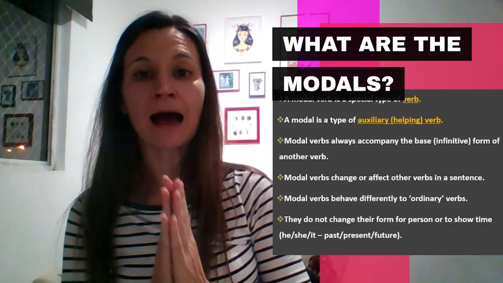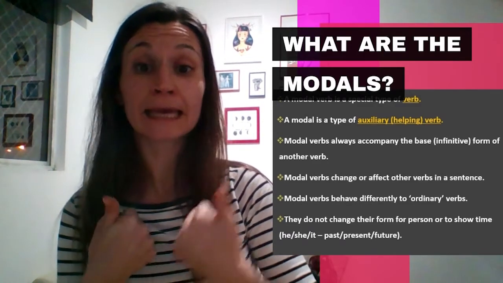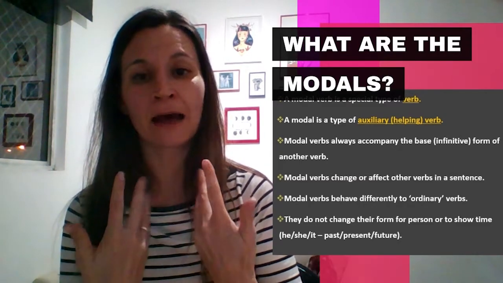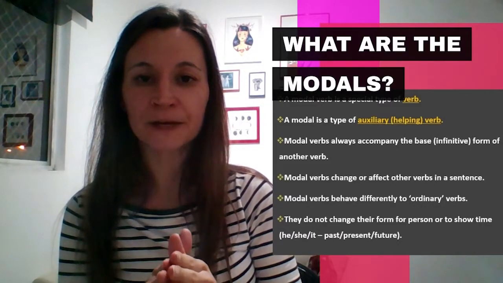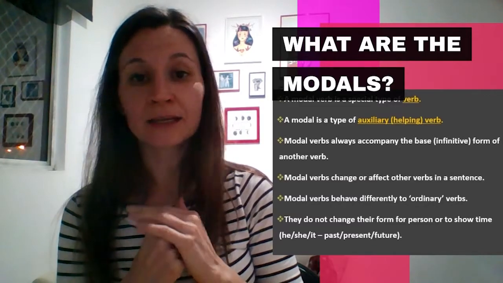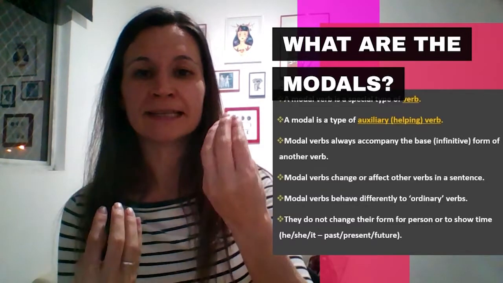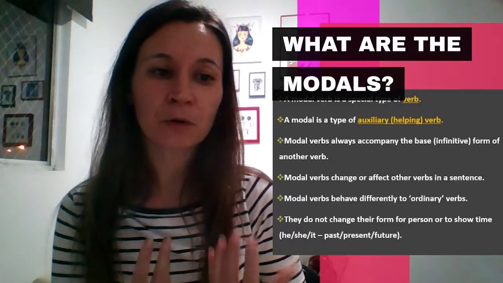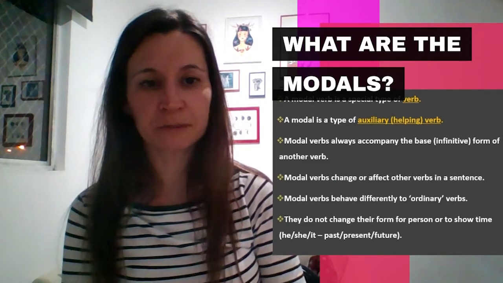If I say, I help you every day, that is one meaning. If I say I can help you every day, I'm saying that I have the ability to help you. If I say I must help you every day, it is my obligation to do it. And if I say I cannot help you, it is because I'm not capable of doing it. So the same sentence with a different modal verb means something completely different. That's why they affect the other verbs in the sentence.